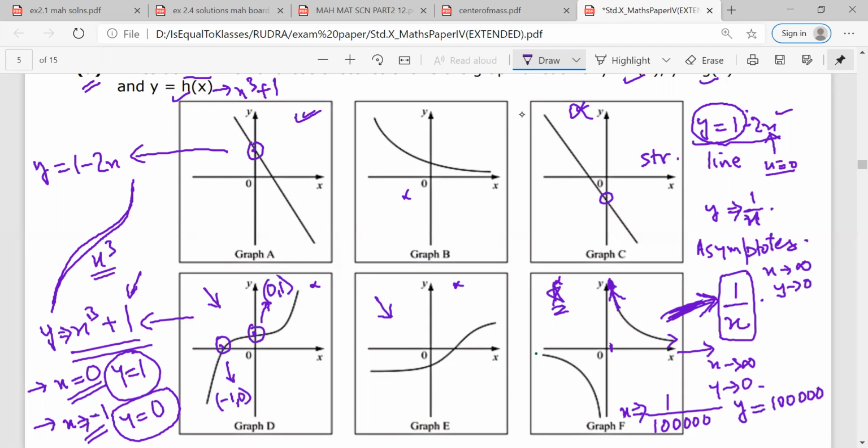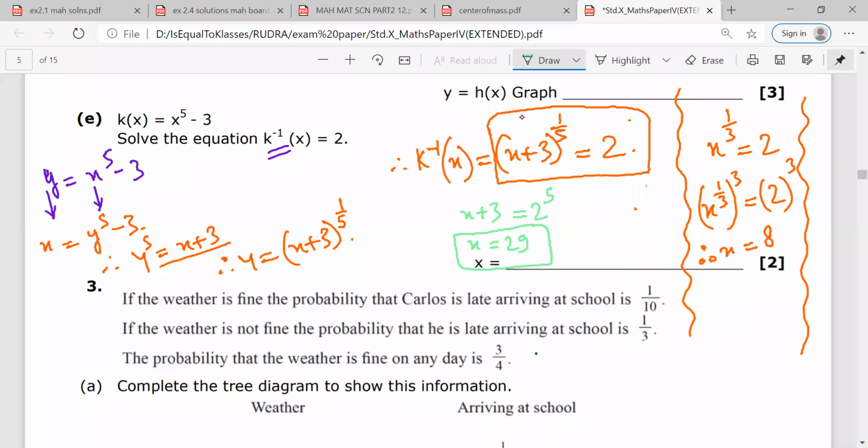No, sir. So, Mr. Rudra, in the next question, k(x) is equal to x raised to power 5 minus 3. Now, we have to solve this. They have given k(x), but they are asking us to solve the inverse k is equal to 2. So first we need to find the inverse function. How do we find the inverse function? Again, the same process that we had followed before.